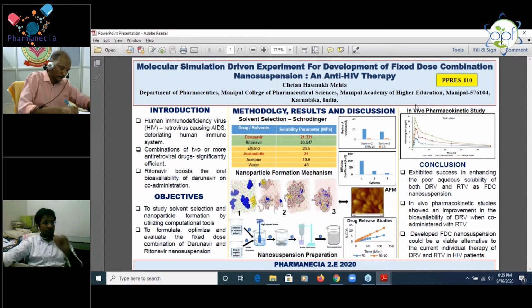On the basis of this result, I have selected acetone and acetonitrile for the preparation of the nanosuspension and water as an anti-solvent. Then coming to the nanoparticle formation, I have performed this step in three stages. In the first stage, I made the disordered system with the drugs and the solvent molecules. Then in the second system, I added the water molecules and poloxamer molecules as a stabilizer.